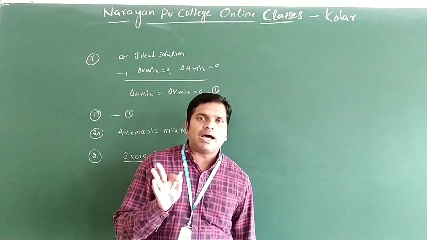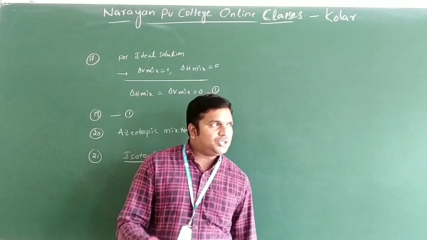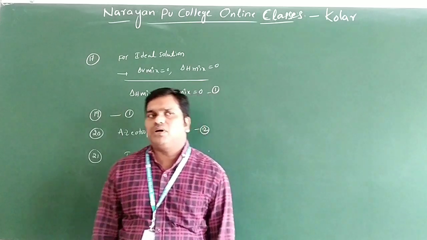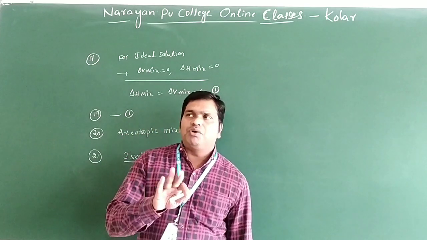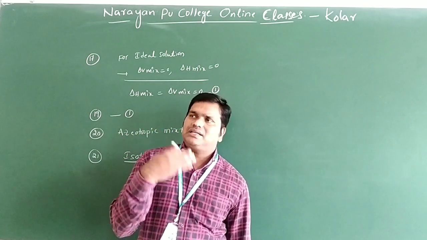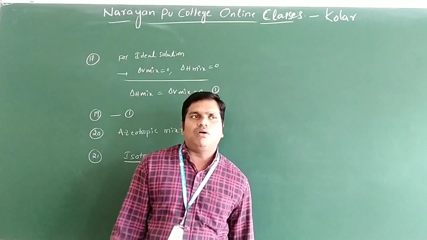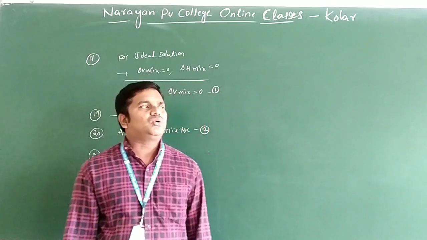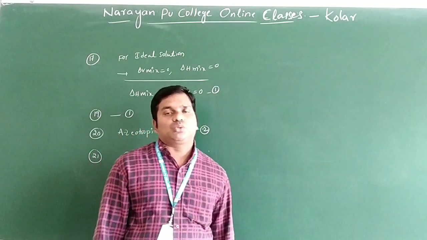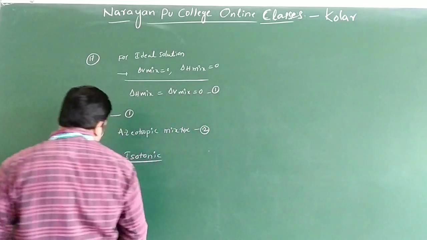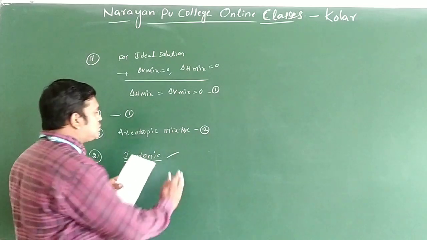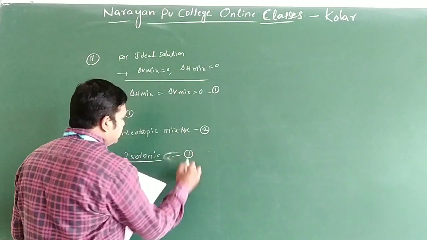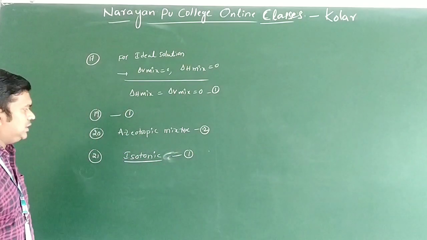Blood cells are isotonic with 0.9% mass by volume NaCl solution only. If you put these blood cells in a less or greater concentration, that comes under hypertonic and hypotonic solutions only. So direct question, what is the answer for this one? That is isotonic solution. The isotonic solution, which option do we have? That is option 1 only.